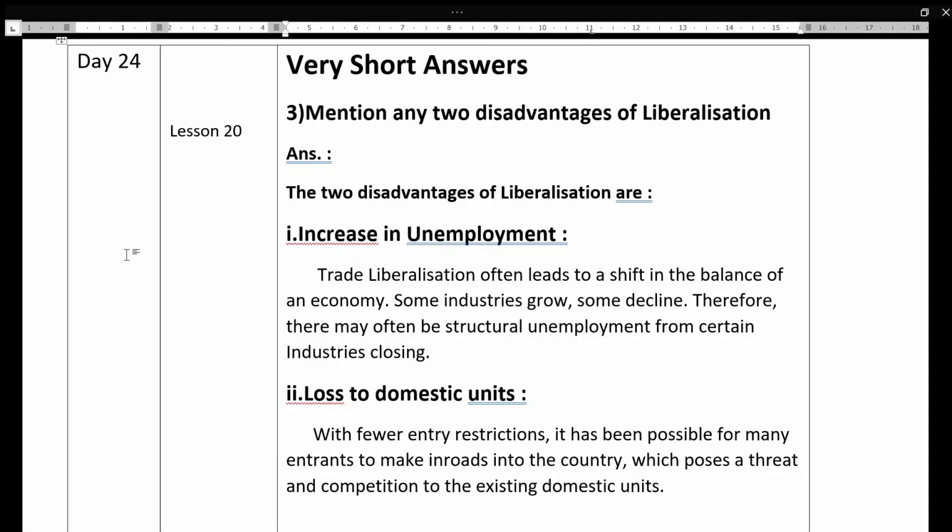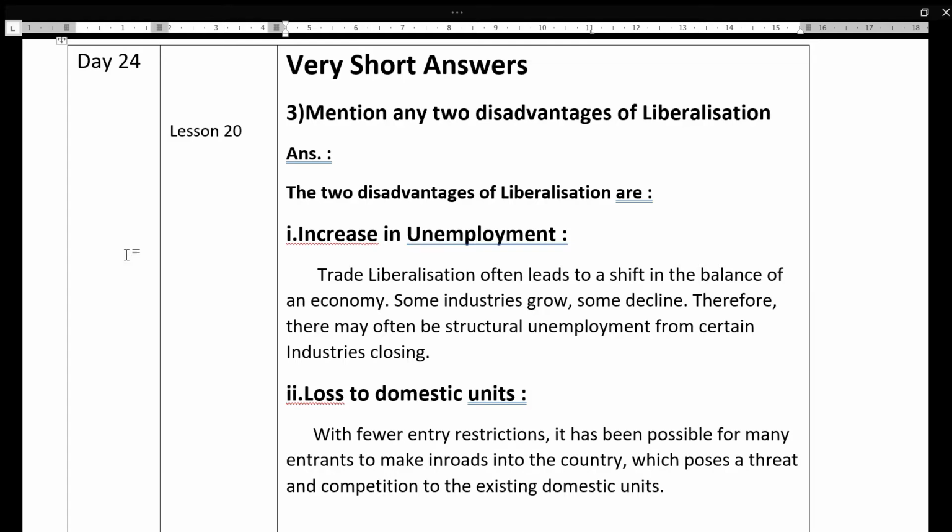Students, let us see day 24 question answers. Very short answers from lesson 20, third one. Mention any two disadvantages of liberalization. You learned already the meaning of liberalization. It is relaxing laws or rules by government. So when we have liberalization, there are certain disadvantages. In that, any two you can write.